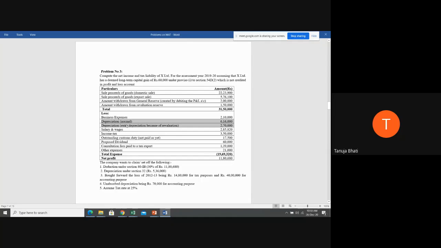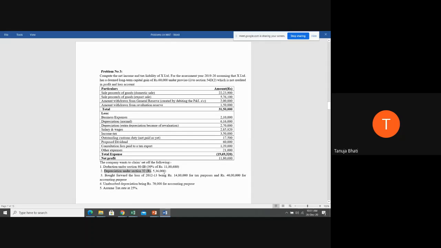We have to always consider depreciation as per Income Tax Act when we are doing the calculation of total income as per Income Tax Act. So this is a disallowed expense. Normal depreciation and depreciation because of revaluation is a disallowed expense. Why? Which depreciation is allowed? Only the depreciation which is calculated as per Income Tax Act.